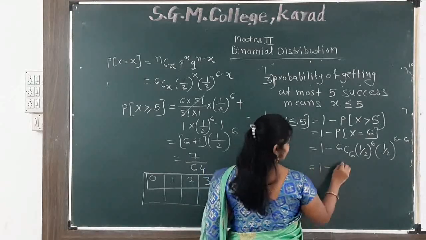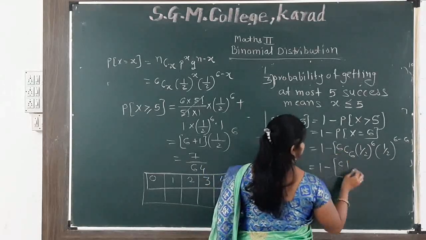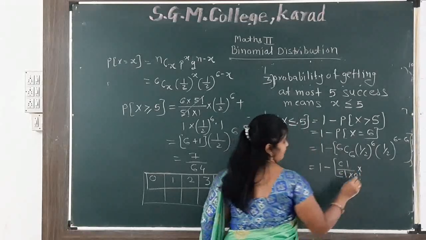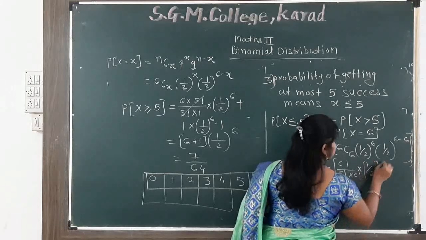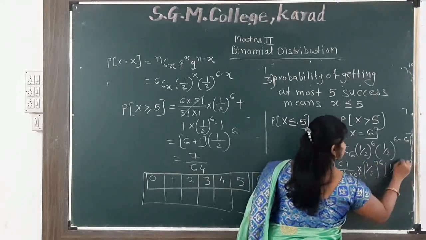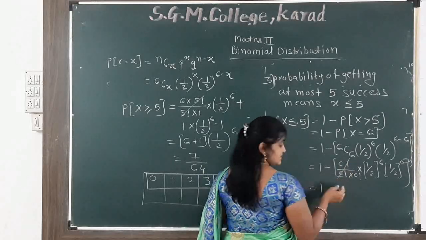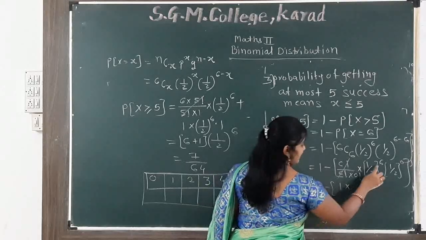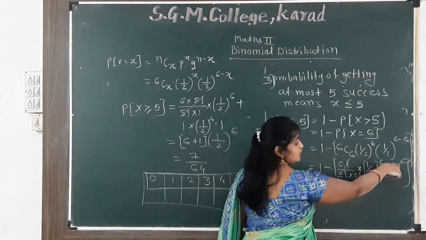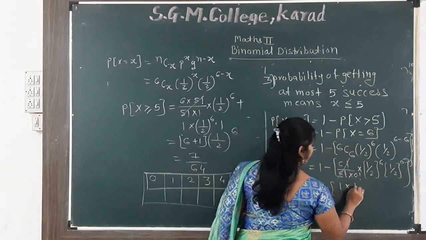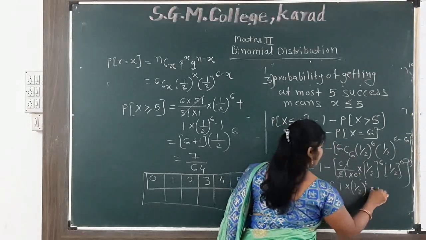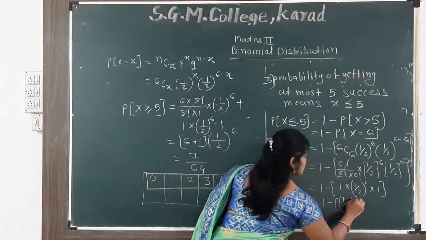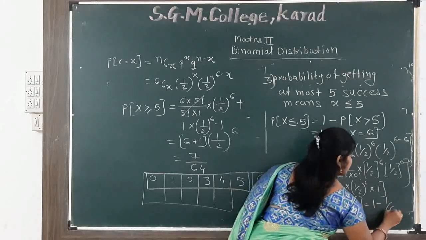So 1 minus 6 factorial upon 6 factorial multiplied by 0 factorial, multiplied by 1 by 2 raised to the power 6, 1 by 2 raised to the power 0. So 6 factorial cancels out. 0 factorial means 1. So we get here 1 multiplied by 1 by 2 raised to the power 6, multiplied by 1 by 2 raised to the power 0. The answer is 1. So 1 by 2 raised to the power 6 multiplied by 1. Now simplify: 1 minus 1 by 2 raised to the power 6. So the answer is 1 minus 1 by 64.